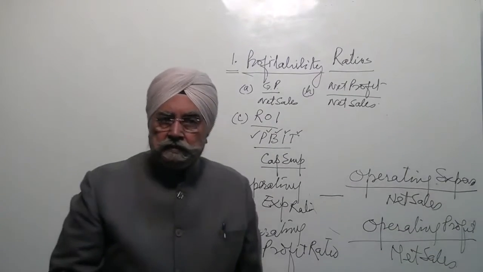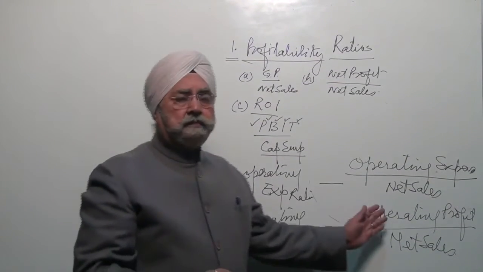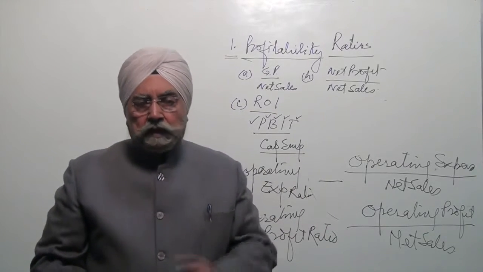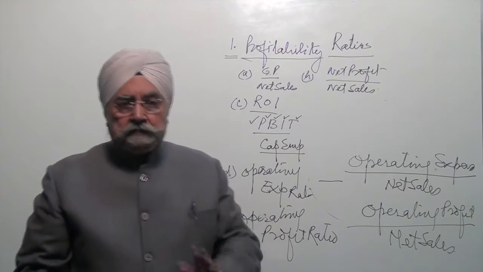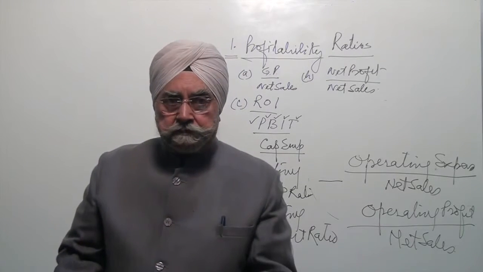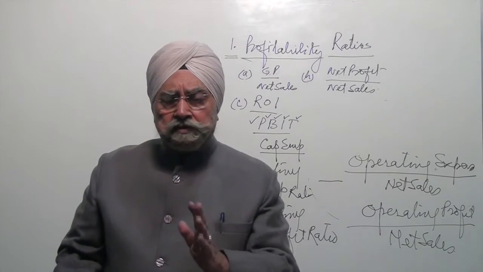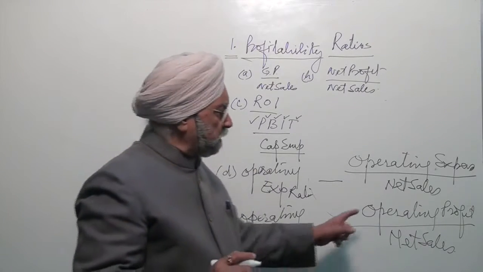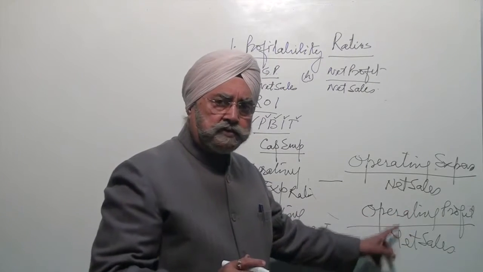Operating profit upon net sales. Now, what is operating profit? Operating profit does not include any non-operating income. If there is an income from lottery, income from lottery is not the income from the business, it has to be excluded. And whatever will be left will be operating profit and the ratio between the two.